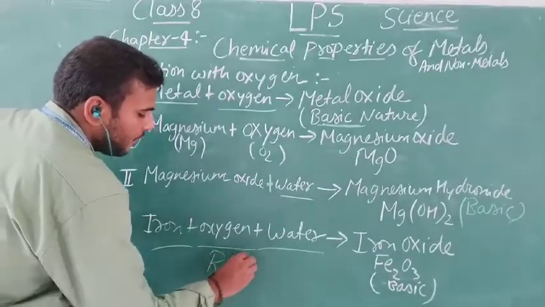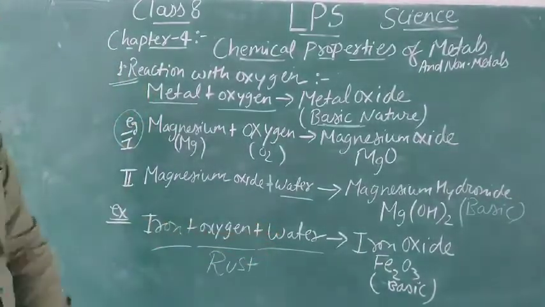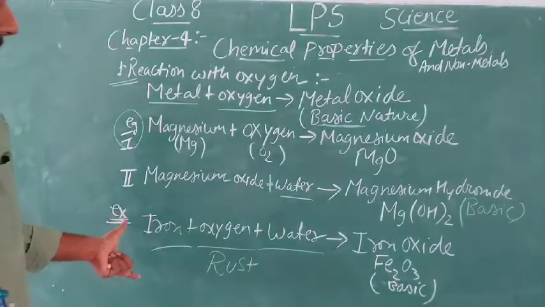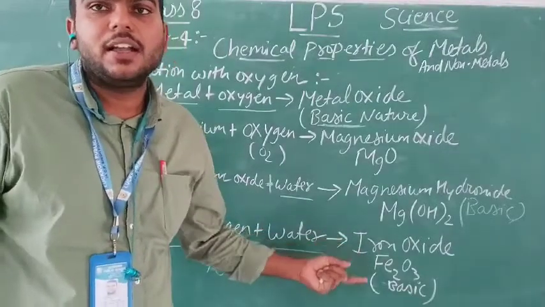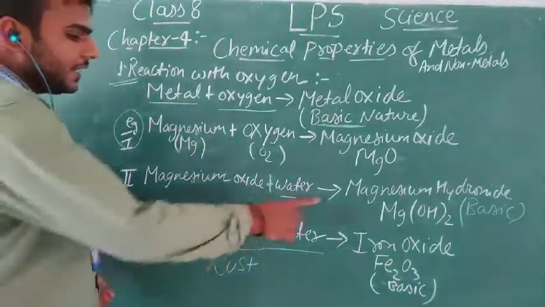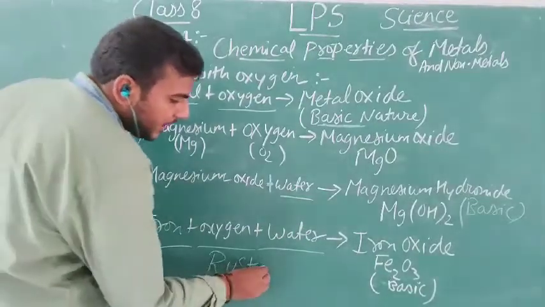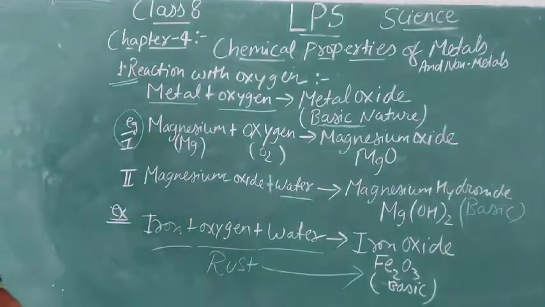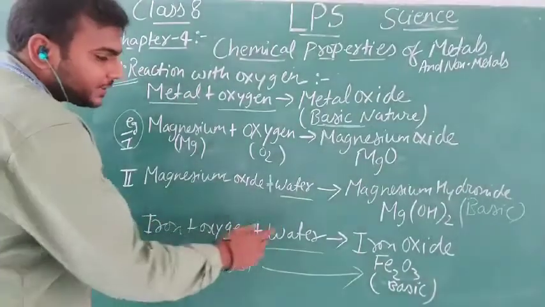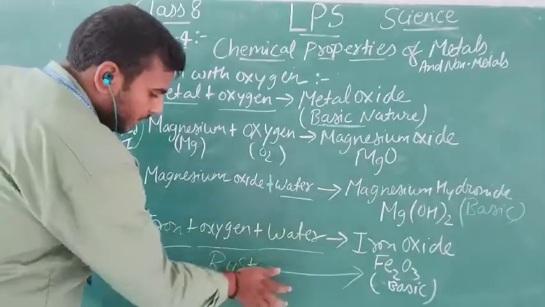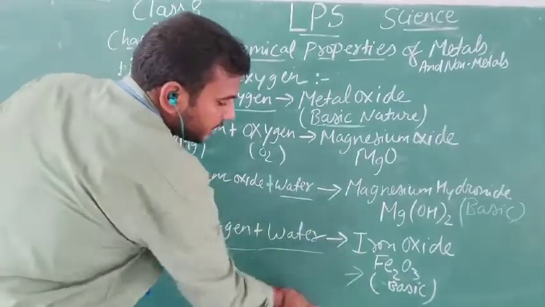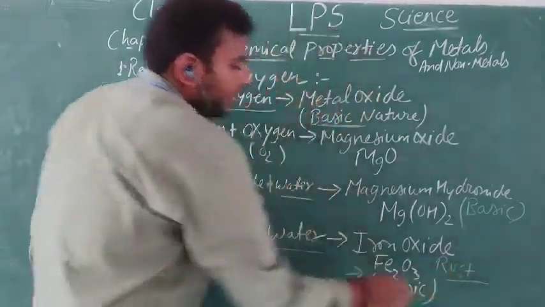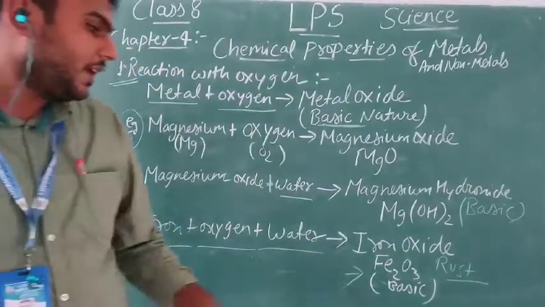Rust is formed by a mixture of iron, oxygen and water. So when they react they form iron oxide, right? And that rust is that iron oxide. This is not rust. These things are combining to form this rust. Okay, I am writing this one here. Instead of this, I am writing here rust. So this iron oxide is rust.